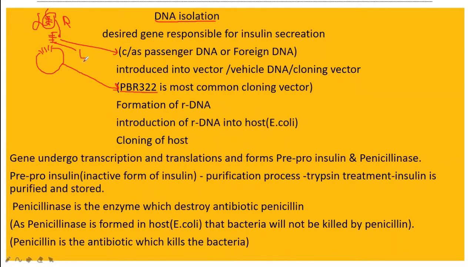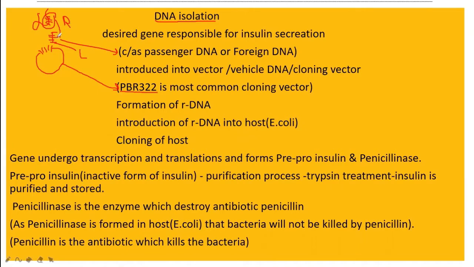Now we are studying insulin production, how they have prepared insulin. What have they done? They identified the DNA that contains the gene responsible for the production of insulin. They cut the DNA sequence with the help of the enzyme restriction endonuclease.